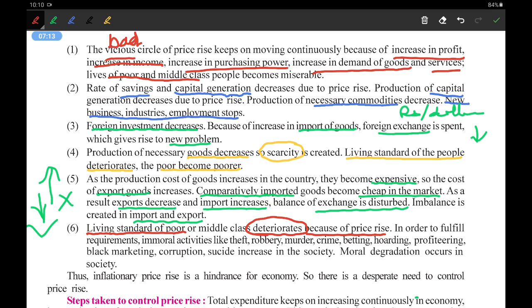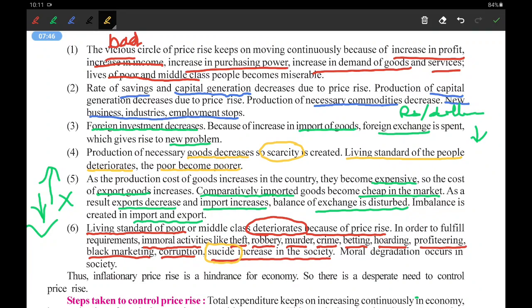In order to fulfill requirements, immoral activities. Now when they do not have the money, they will turn towards immoral activities that are not good, like theft, robbery, murder, crime, betting, hoarding, profiteering, black marketing, corruption. Even the suicide rate will increase in society, as they will take money from someone else and are not able to pay it back. They only have suicide as an option left.